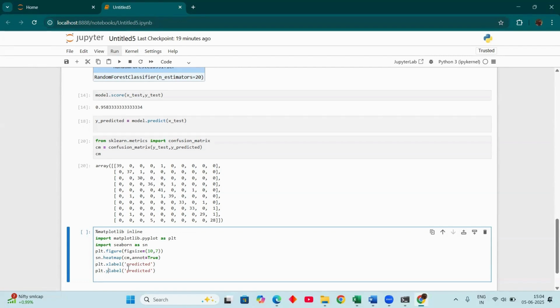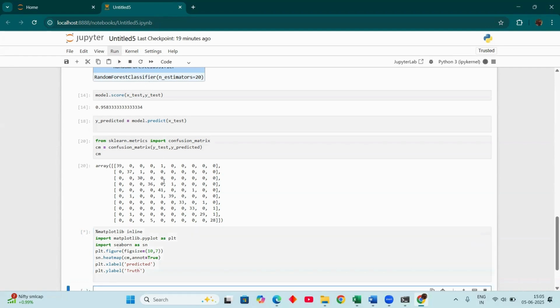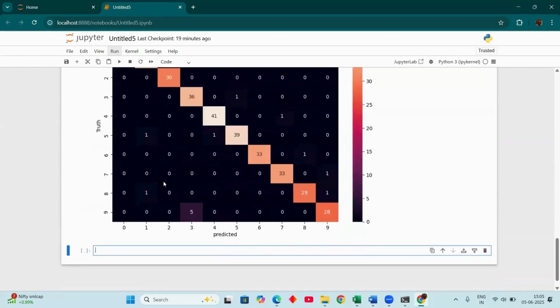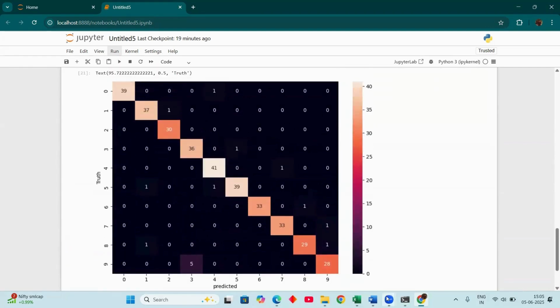X is predicted and for Y I am giving truth. Okay, it's the truth value. Now see how beautifully the graph will be presented here. See, like this we get the graph, right?